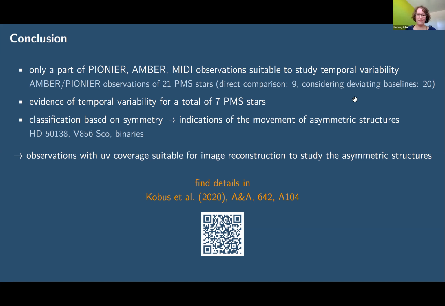If we find variability for a known binary, that's good. And the second thing is I had a short look at the closure phases so far. And for all these objects where we found these asymmetric variations, indeed the closure phases are non-zero. So I think that would be the next step, to have a deeper look at the closure phases, yes. Thank you.